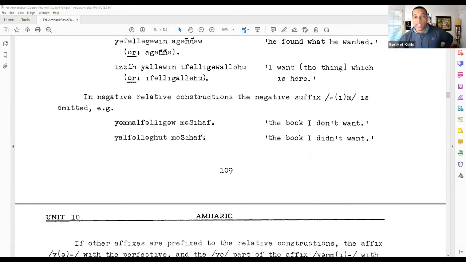When it's being used in the negative, the relative construction is not going to have the suffix, but it will have that prefix that we've seen before, like with alfaligum. So you see here, yamalfaligo, masaf. So it has that al prefix that we've seen before, but not the suffix.